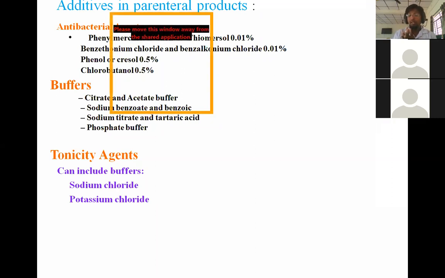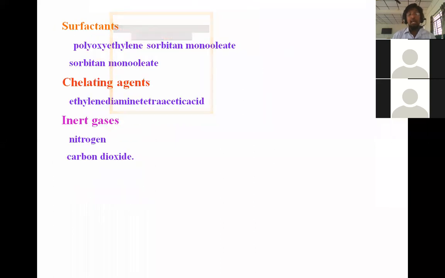So wherever, depending on the site of action, the isotonicity of the site of action, that is, the osmotic pressure of the site of action and the osmotic pressure of the formulation should be the same. To maintain that tonicity, we can include sodium chloride and potassium chloride as tonicity adjusters. Then we can use surfactants, chelating agents, and we also use inert gases.